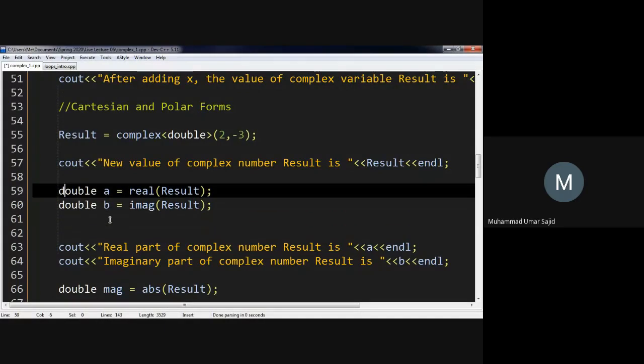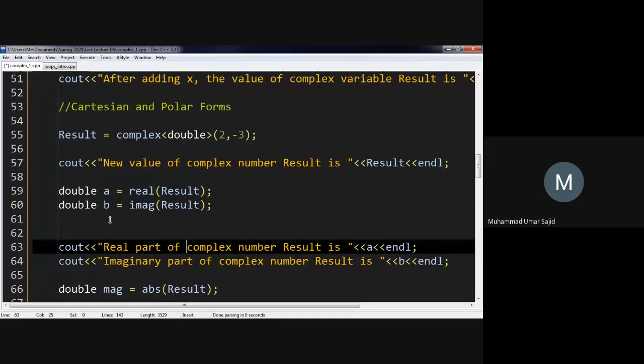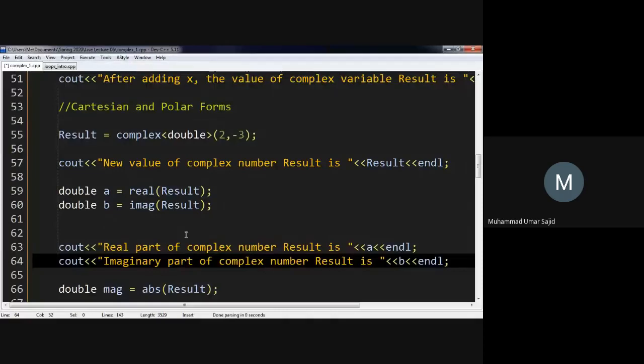Here, this real function is defined in the complex header file, which we have included earlier. The real function takes in the argument, which is the number result, 2 minus j3, and returns the real value, which is 2. And imag, short for imaginary, is another function which takes in the argument result and returns the imaginary part, minus 3. So if we write double a and double b, a is the real part of complex number result, and b is the imaginary part.